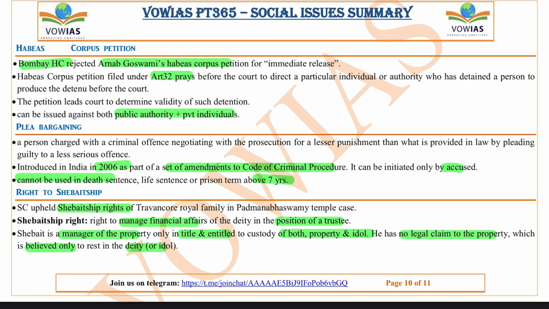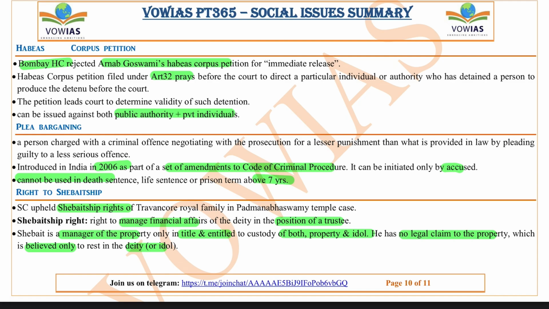And the next news is about plea bargaining. So basically, if anyone is convicted for a criminal offense and has less than 7 years of prison time, then they can bargain, or you can say they can plead for lesser punishment than what is provided by the law. This is called plea bargaining. It was introduced in 2006 as part of a set of amendments to the CrPC, that is the Criminal Procedure Code, and it can be initiated only by the accused.